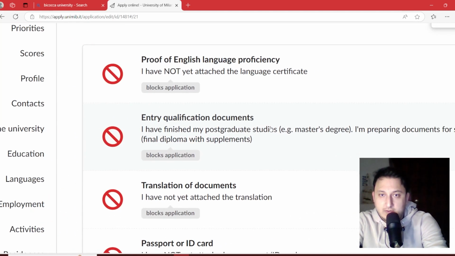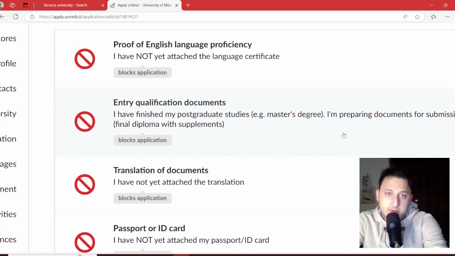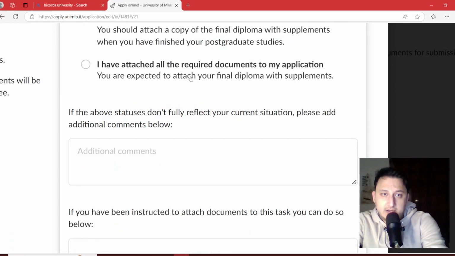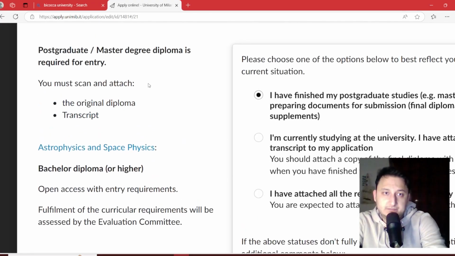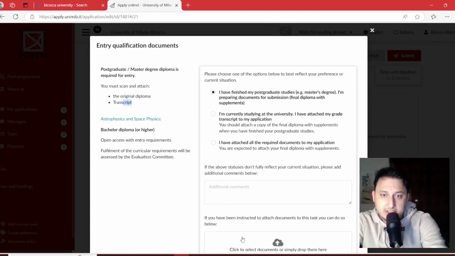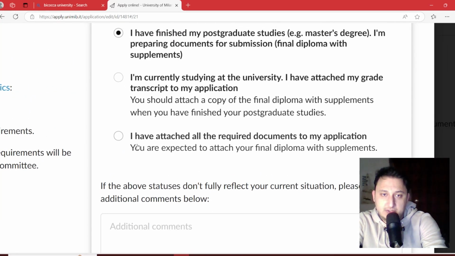Then you can go to the qualification documents like bachelor's degree documents or your associate degree. They are in original here. As you can see, the original diploma and transcripts, all of them in original. You should add it here and change it from this to this.